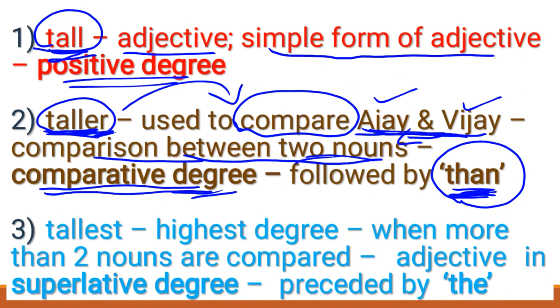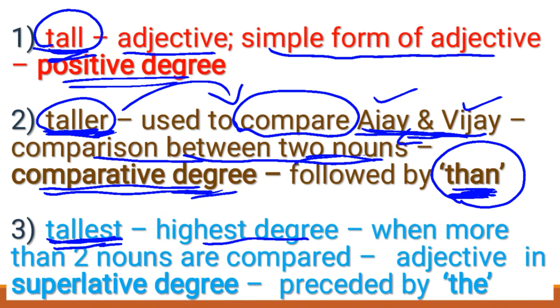What is the third example? Yes, Rajesh is the tallest boy of all. This is the highest degree. Here, tallest is an adjective. It shows the highest degree of the adjective tall.